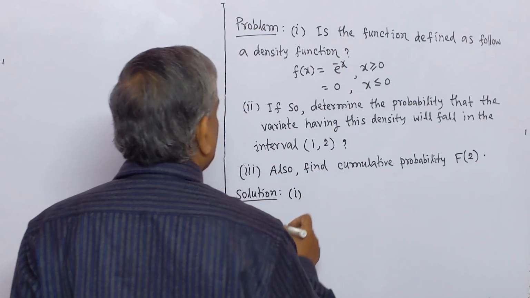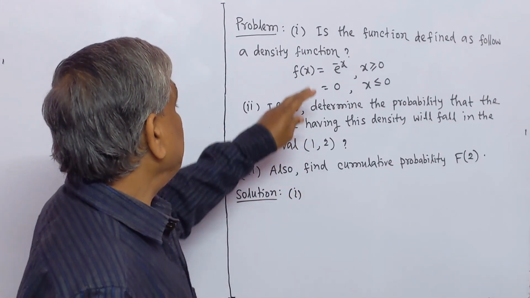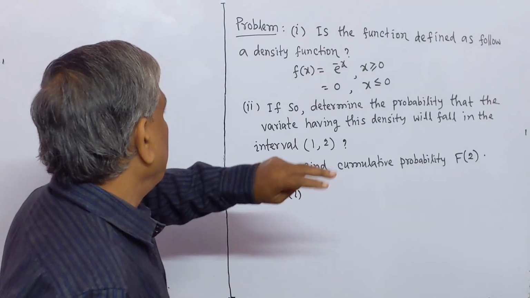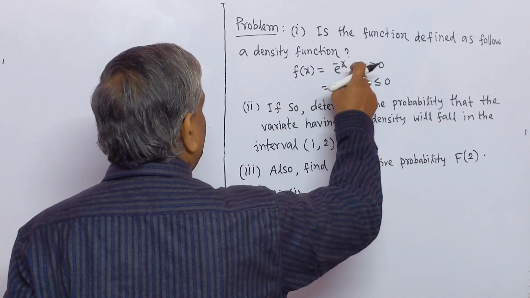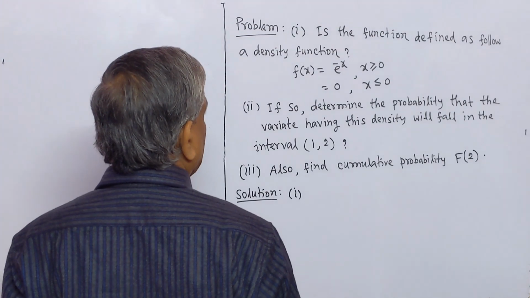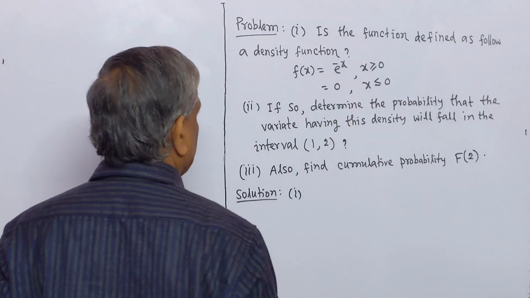Number 1. Here we have to show whether this function is a density function or not. Given that f(x) equal to e to the power minus x for x greater than or equal to 0, and f(x) equal to 0 for x less than or equal to 0.